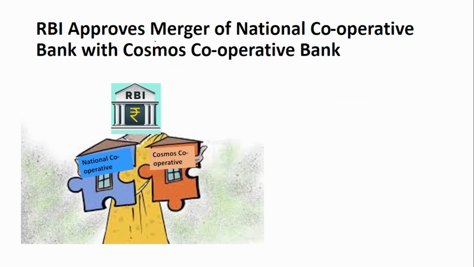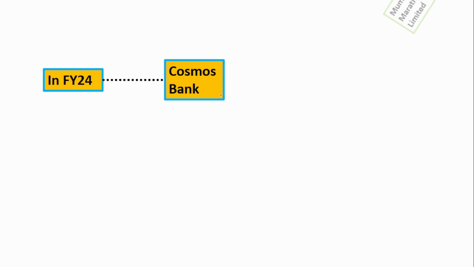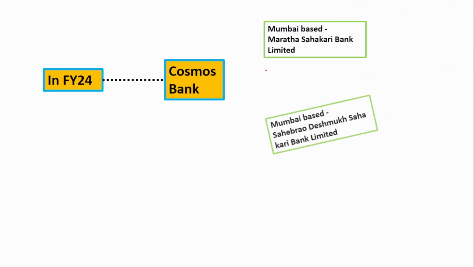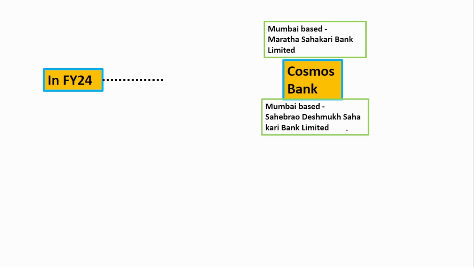The next news is RBI approves the merger of National Co-operative Bank and Cosmos Co-operative Bank. Now, the 12 branches in Bengaluru and 1 branch in Mysore of the National Co-operative Bank will operate as the branches of Cosmos Co-operative Bank. In financial year 24, the Cosmos Bank had merged with the Mumbai-based Maratha Sahakari Bank and the Sahebrao Deshmukh Sahakari Bank.